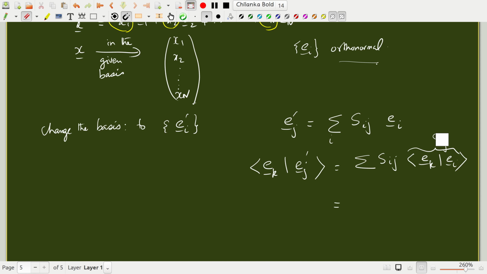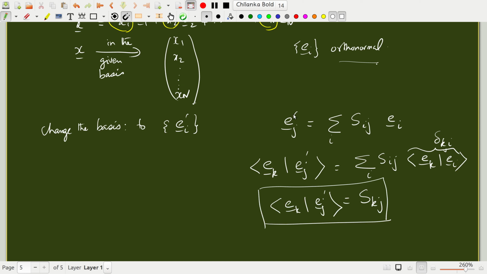So delta_ki S_ij is nothing but S_kj, because i is getting summed over. So I will replace i by k, and delta will remove the sum. So S_kj is nothing but E_k dot E_j prime. So these are the coefficients of expansion of the new basis in terms of the old basis.